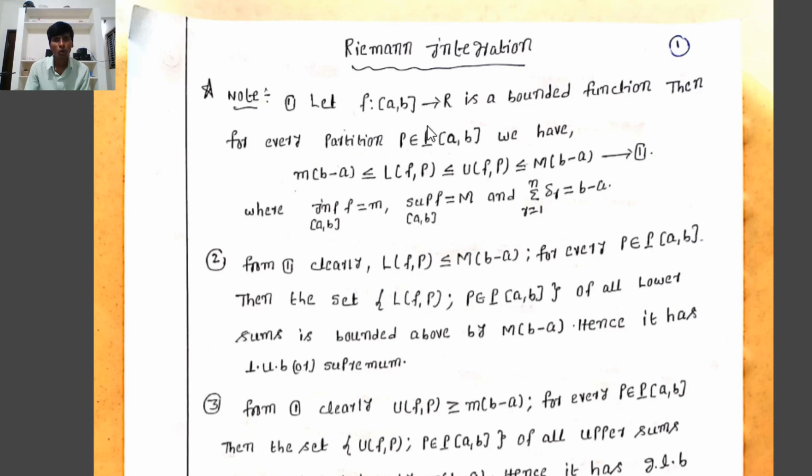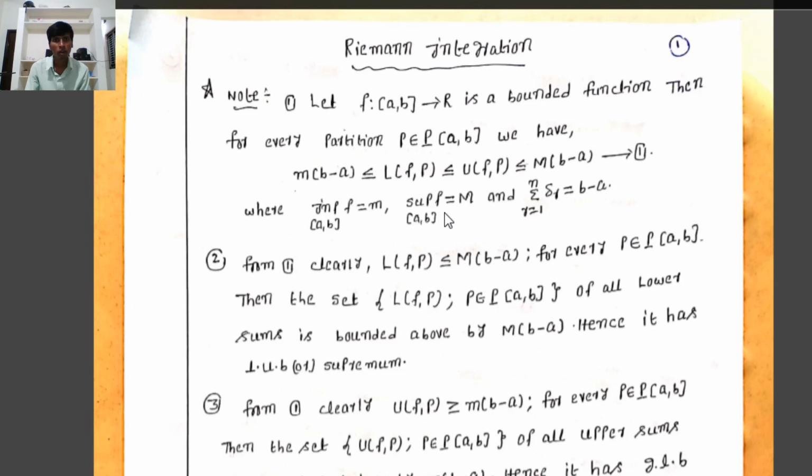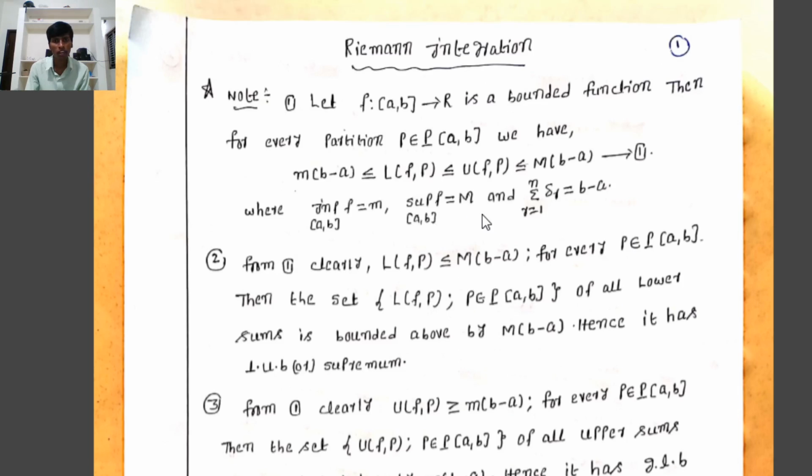Let f from closed interval [a, b] to R be a bounded function. Then for every partition P belonging to the set of partitions of [a, b], we have small m times (b minus a) less than or equal to L(f,P) less than or equal to U(f,P) less than or equal to capital M times (b minus a), where small m equals the infimum of f on [a, b], capital M equals the supremum of f on [a, b], and the summation of delta r, r equal to 1 to n, equals b minus a.